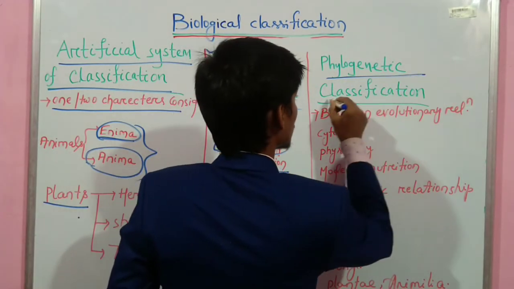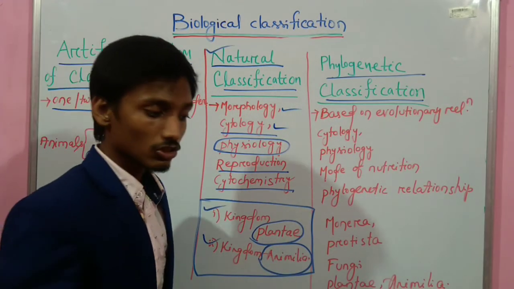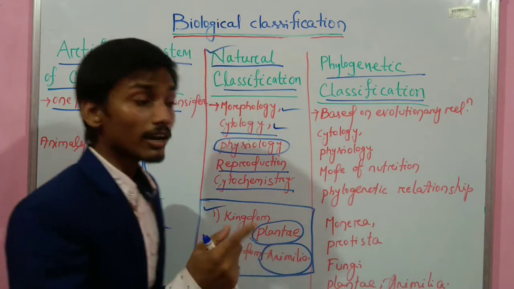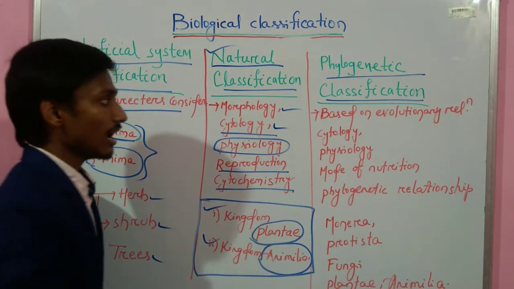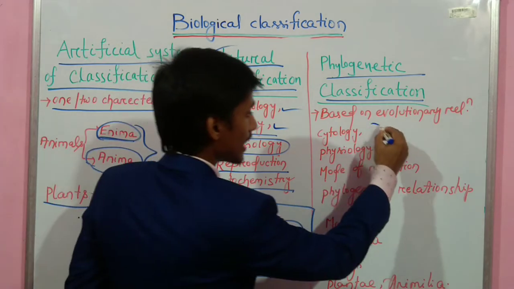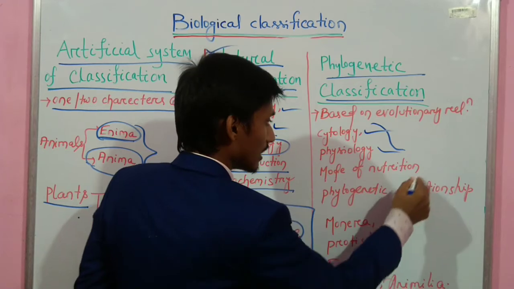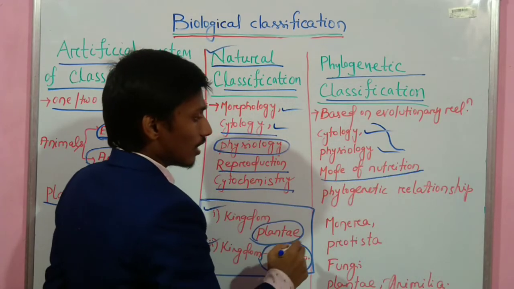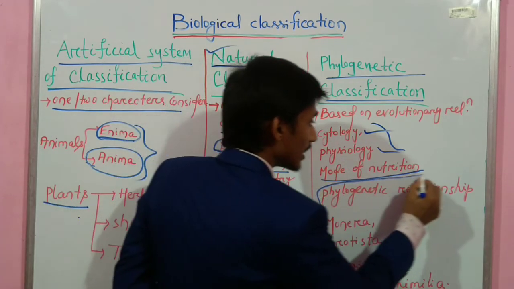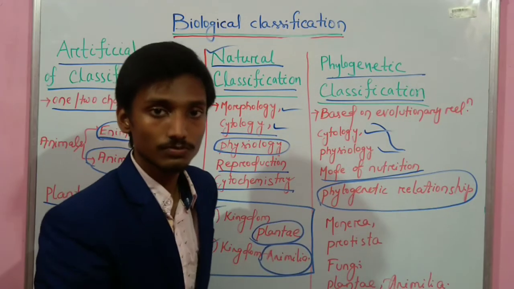Another type of classification is phylogenetic classification. This system was given by Engler and Prantl, two scientists, and they classified living organisms on the basis of cytology or the structure of the cell, their physiology, their mode of nutrition, and most importantly their phylogenetic or evolutionary relationship.